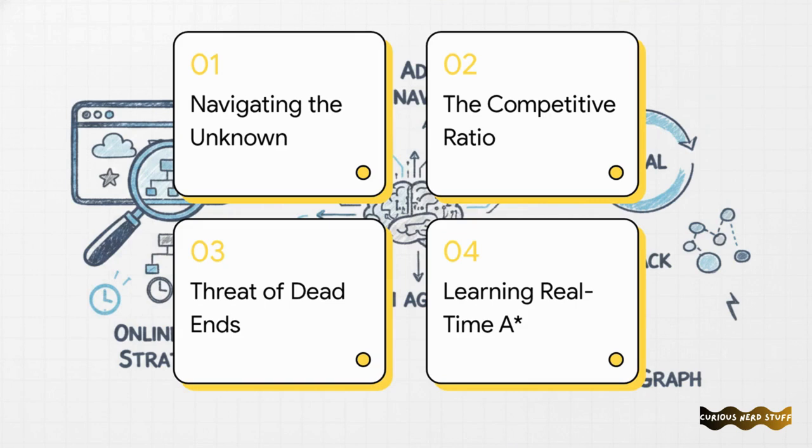Okay, let's dive right into this. Here is our roadmap. 1. Navigating the unknown. 2. The competitive ratio scorecard. 3. The threat of dead ends. And 4. Learning real-time A*.